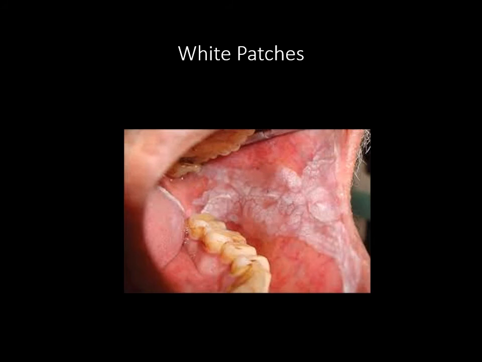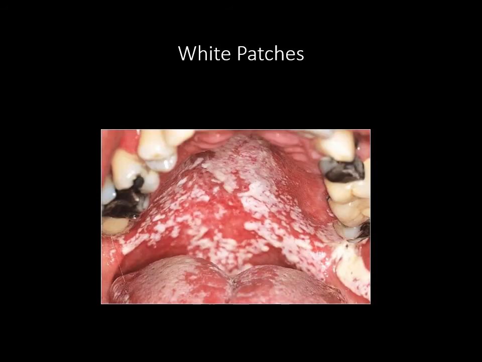Leukoplakia has got a chance of 5% of malignant transformation. Erythroplakia has got 80% chance of malignant transformation. So apart from this, candidal infections, we can see curdy white precipitates all over the palate and the tongue. It may go in as far as the larynx also.